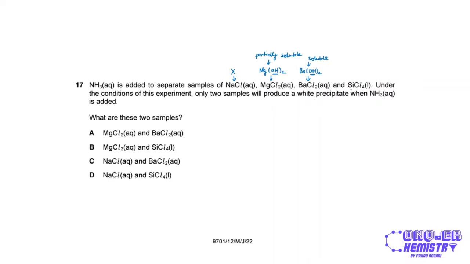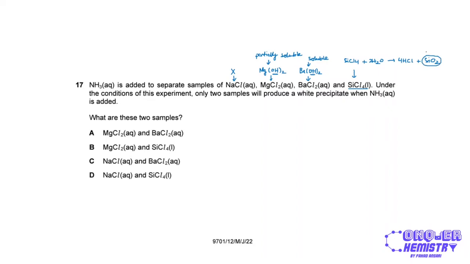In the case of silicon chloride, when I add this to aqueous ammonia, first of all, the silicon chloride will react with the water present, and so that will give us HCl and SiO2, silicon dioxide.